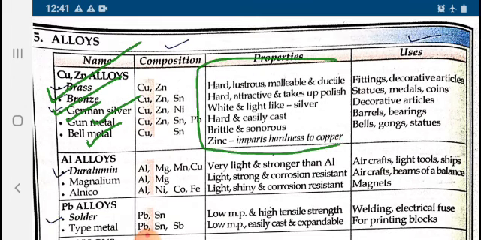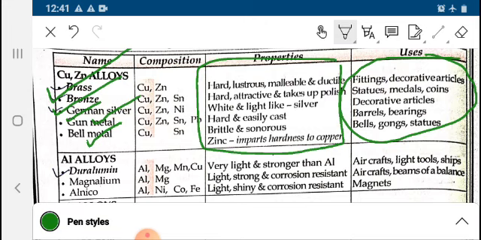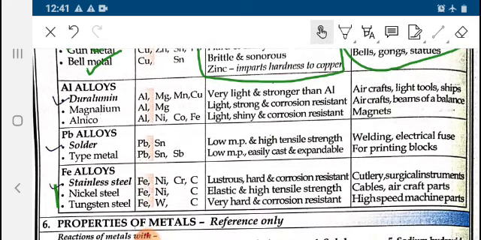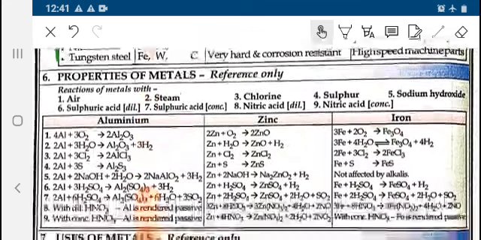These are the properties and their usage. Bell metal, as the name itself says, is used in bells and gongs. Aluminium alloy is very light and stronger, used in aircraft. Alnico is used in magnets.